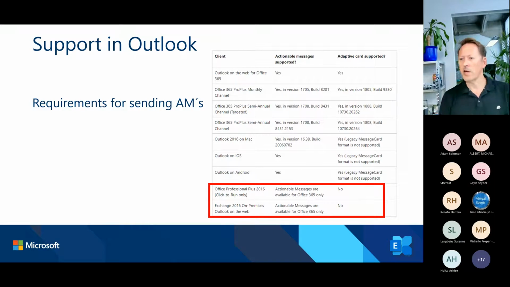So you can see we have a list here with the URL counts and the linked lists later. There you can see what client supports what actionable message card. And you can see if you're working with an old Office Professional Plus here, adaptive cards, for example, not supported, but actionable messages in a specific version are supported. So this is important for your organization to take care that the adaptive card, the actionable message is rendered correctly.